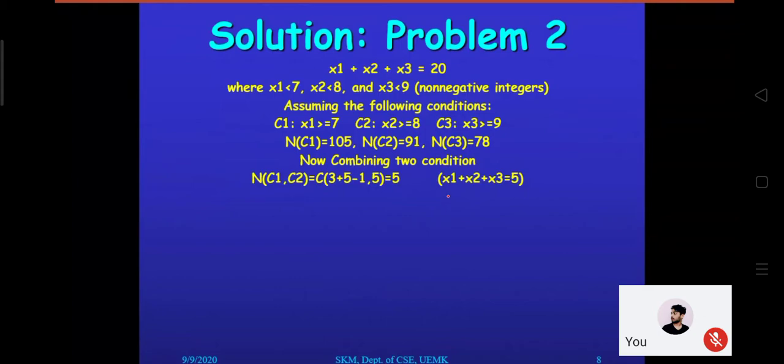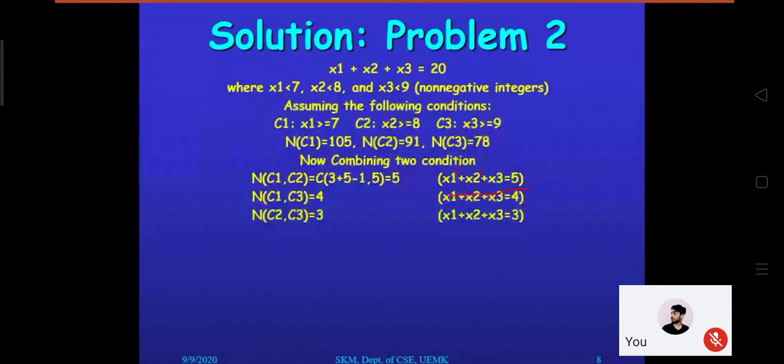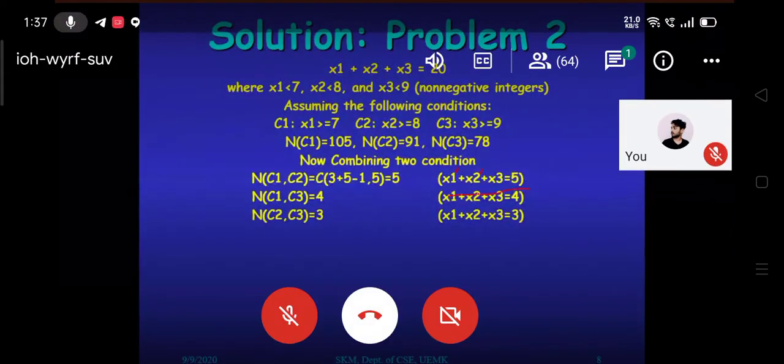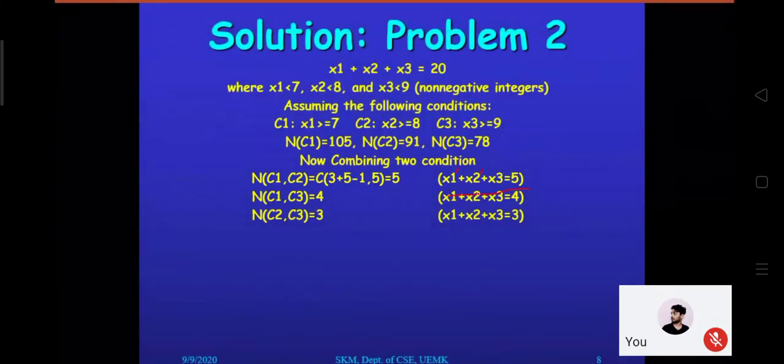That is this one, x1 plus x2 plus x3 equals 5. Actually, it will be a modified version of x1, x2. These two we have combined. C1, C2 means x1 corresponding, x2 corresponding. So we can identify that in n of C1, C2, count how many ways we can combine these two. In the same manner, C1, C3 and C2, C3. I hope that portion is clear. That is how we are calculating n of C1, C3 and n of C2, C3.